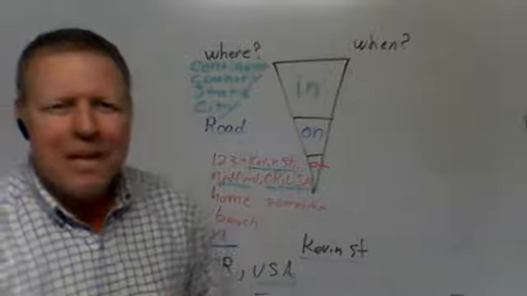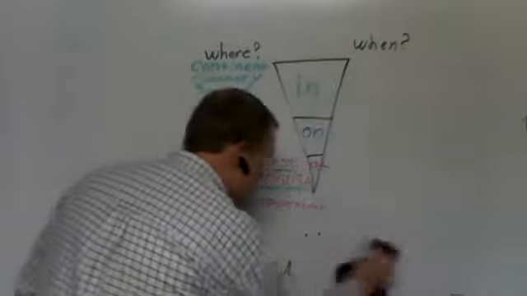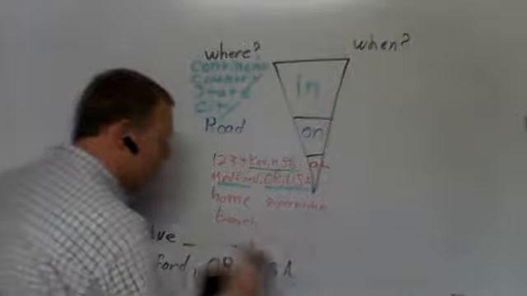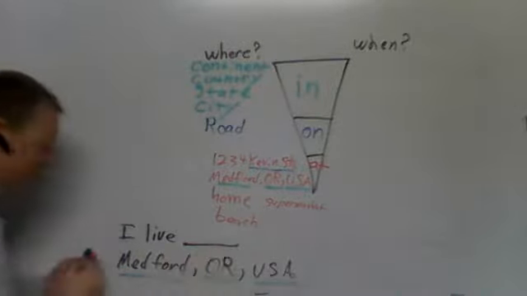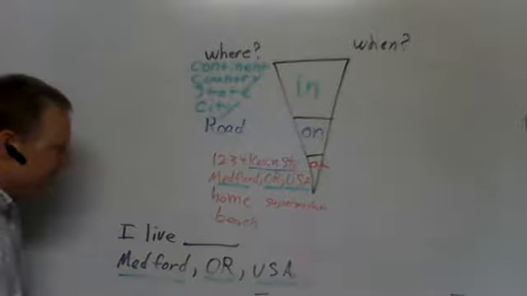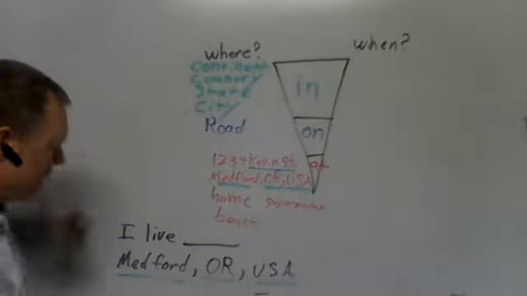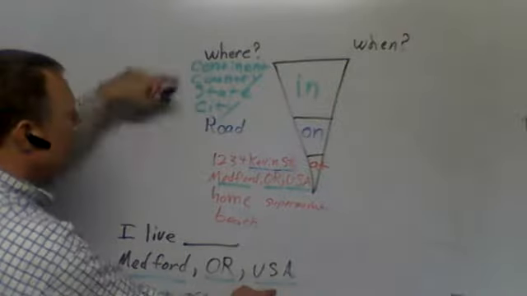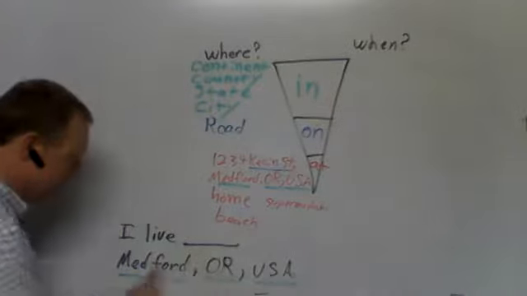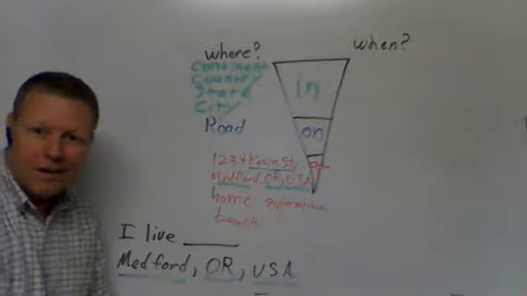Great. But maybe I don't even say what street I'm on. Let's take this off. Okay, and try it again. Where do I live? What do I have? I've got one thing here. It's a city. That's going to be in. I have a state, Oregon, in, right? I live in Oregon. And I have a country. That's in. So I live in.